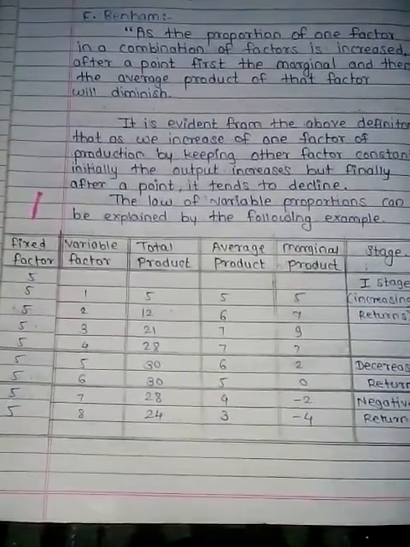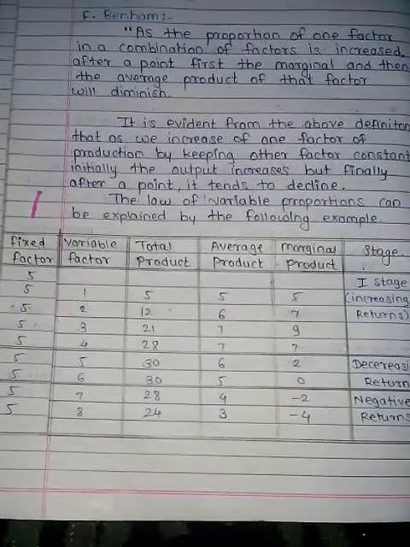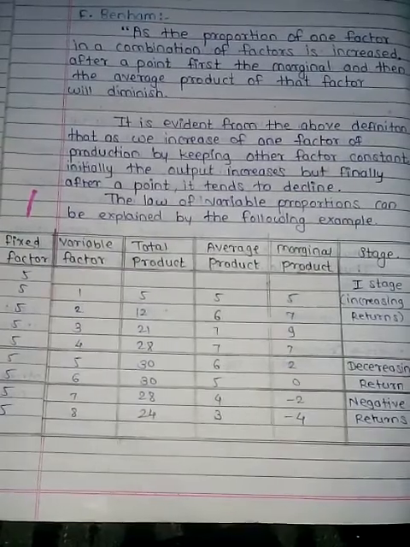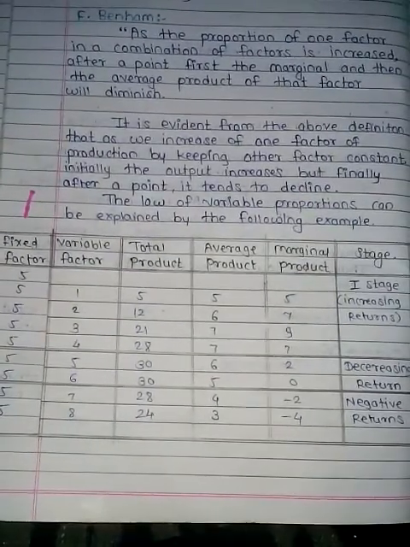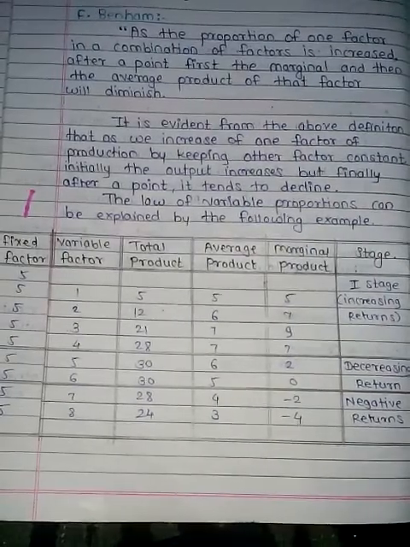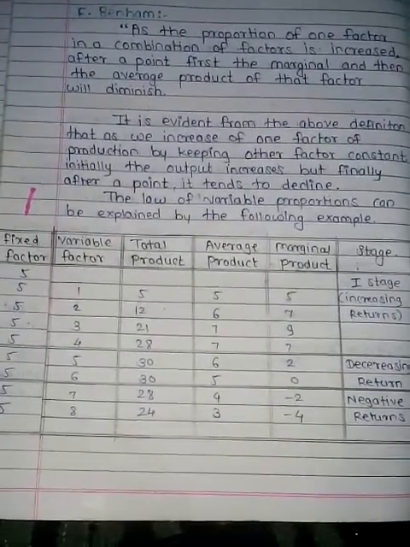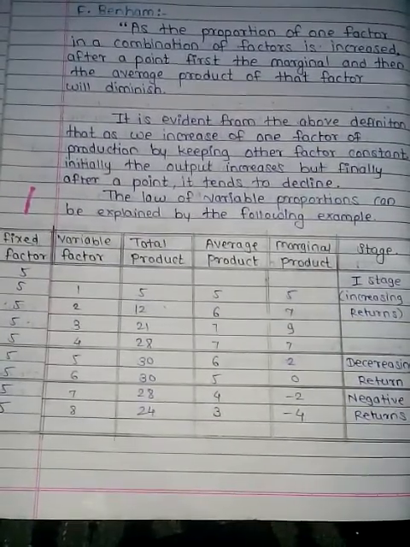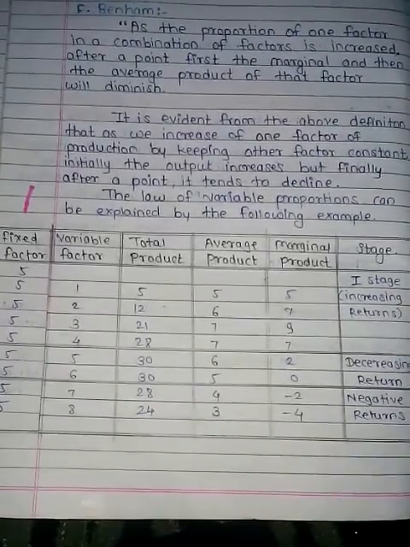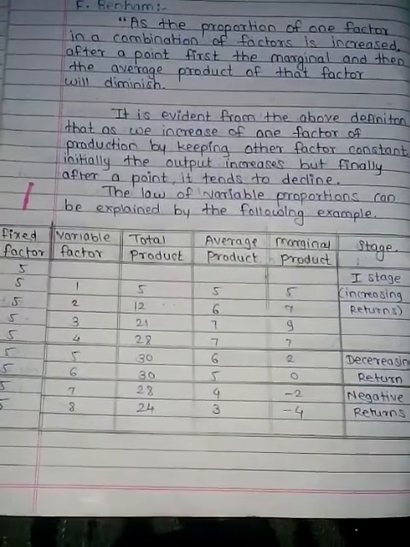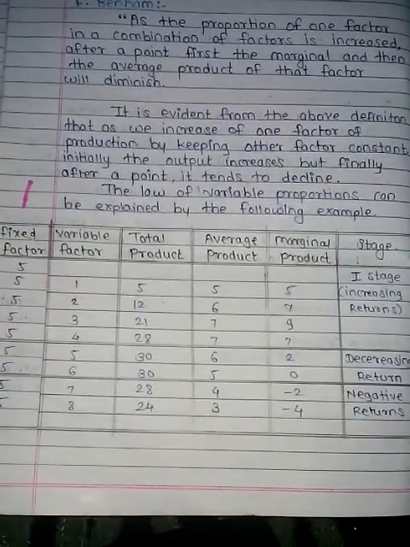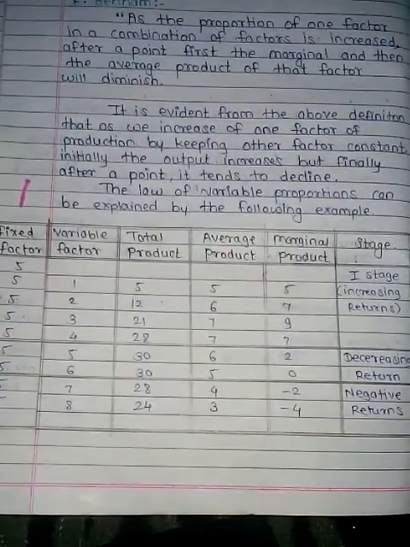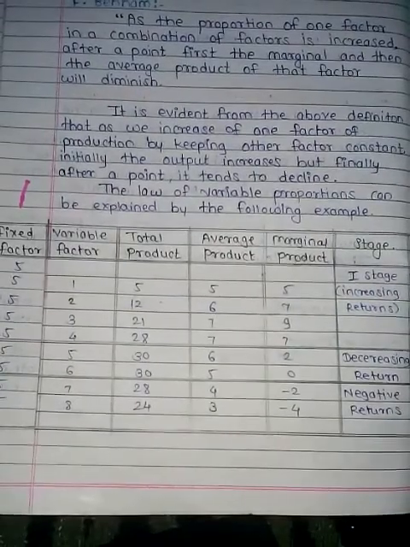In the table there are fixed factors in proportion 5 and variable factors, that is labor 1, 2, 3, 4, 5, 6, 7 and 8, and total product by the help of those variable factors. At the first level of variable factors we get 5 production, at the second level 12 production, third 21 production, fourth 28 production, sixth 38 production, seventh 28 production, eighth level 24 production.